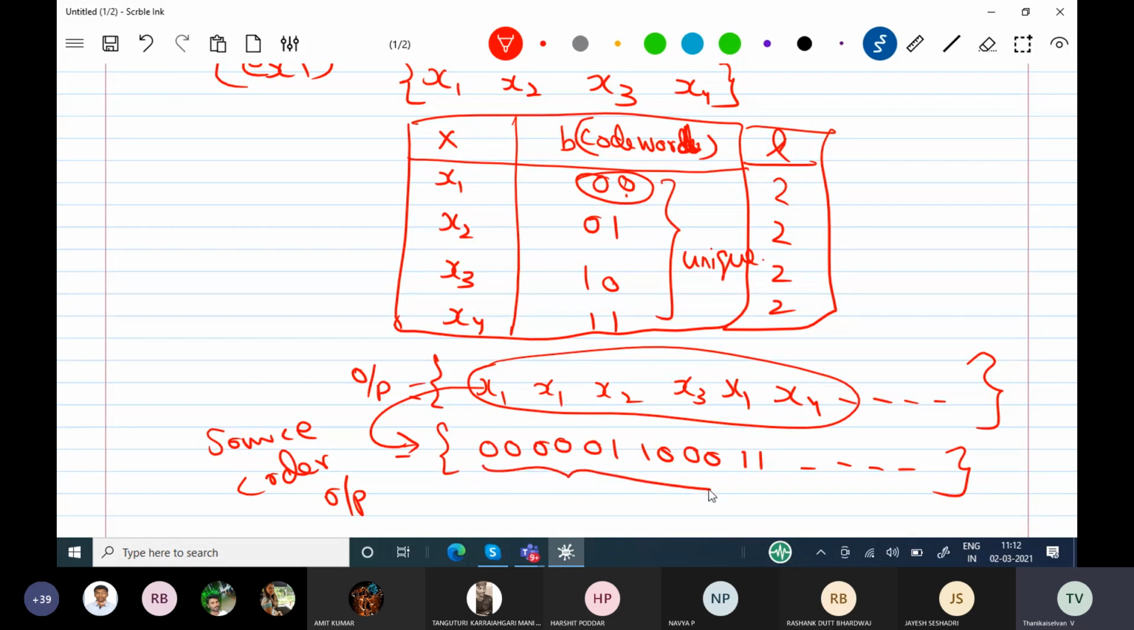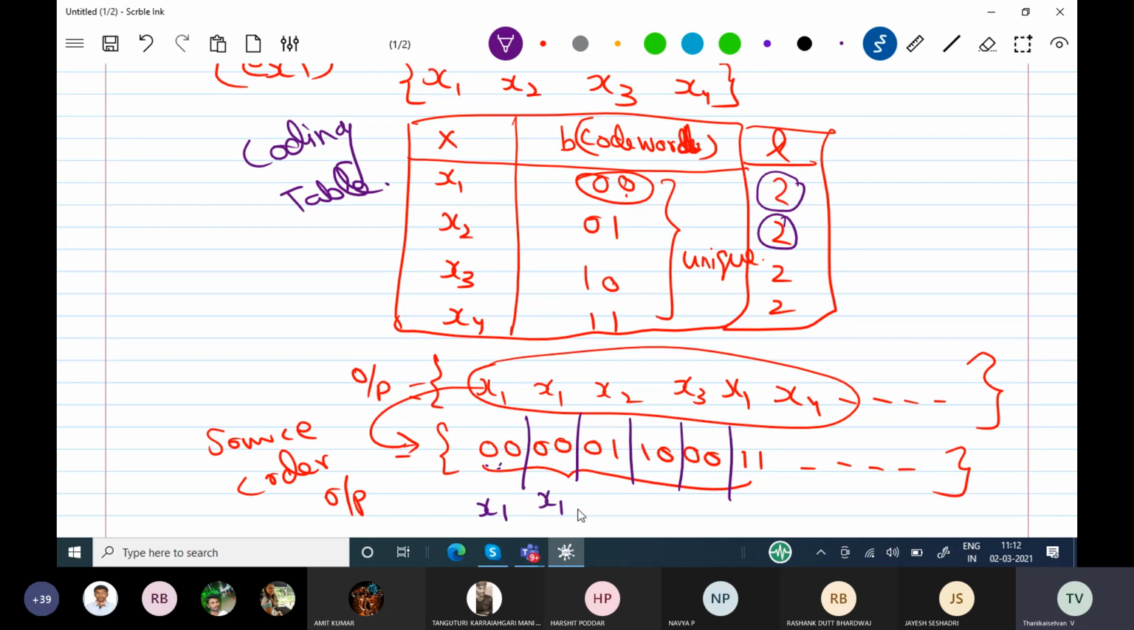So it can be easily decoded. How is it going to be decoded? You see the decoding process. All are going to be divided into 2 bits. We know that each and every symbol takes a length of 2 bits. So I'll be matching the first 2 bits with the code words available in this table. This is called the coding table. So 0, 0, x1 I can decode. x2, 0, 1; 1, 0, x3; again 0, 0, x1; x4. So you see they are uniquely decodable.